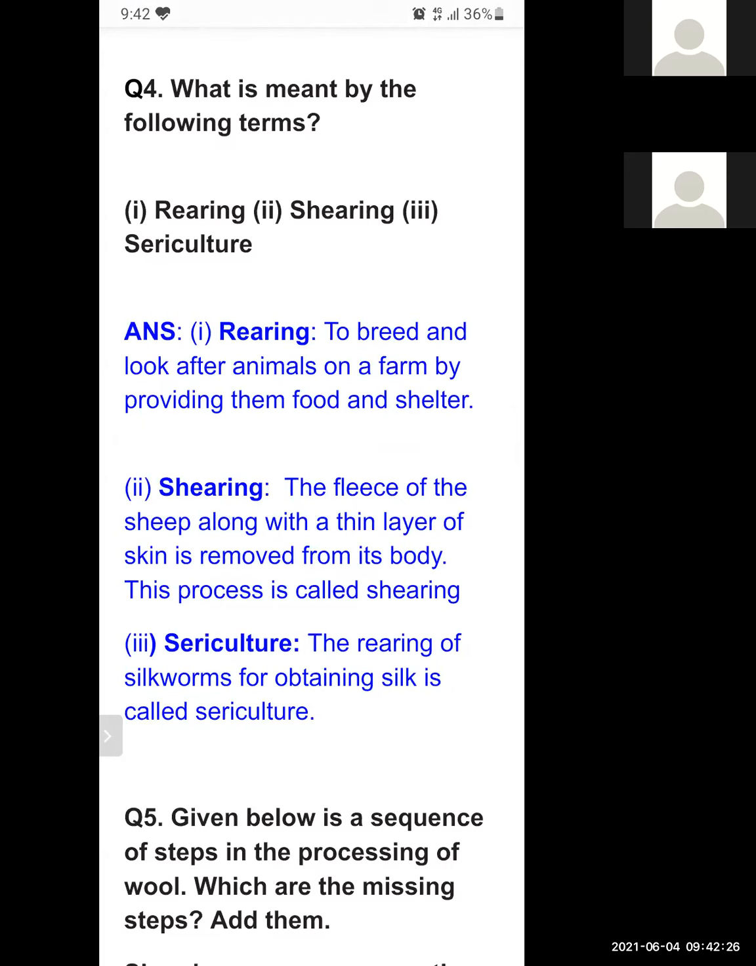Then shearing, the fleece of the sheep along with a thin layer of skin is removed from its body. That process is known as shearing. So we remove the hair of a sheep along with a thin layer of skin. That process is known as shearing, meaning cutting off the hair of sheep for obtaining wool. Sericulture: the rearing of silkworms for obtaining silk is called sericulture.